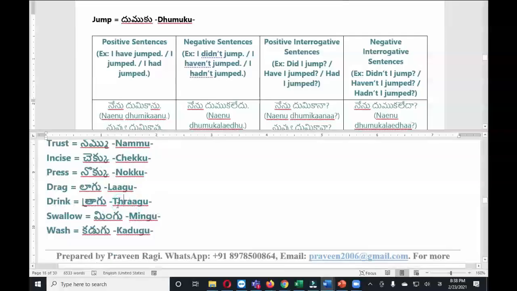Drink. Drink means tragu. Okay, can somebody try to conjugate this tragu verb in 4 forms like positive, negative? Anyone can try.